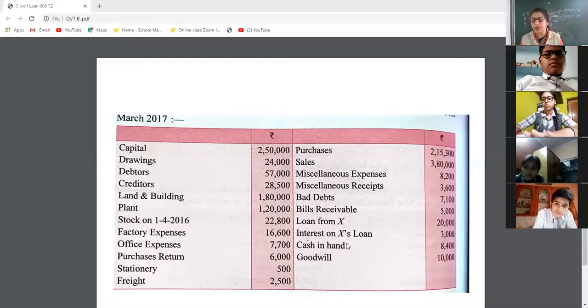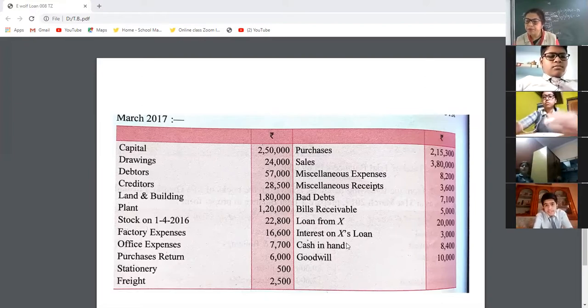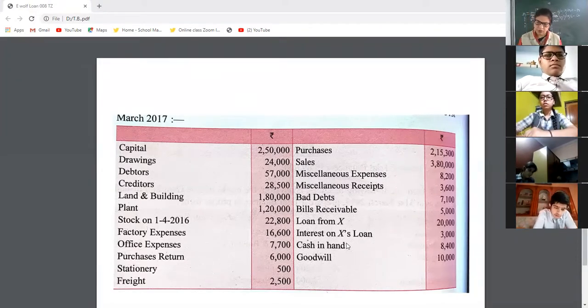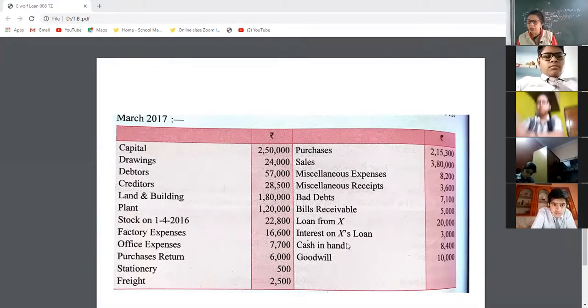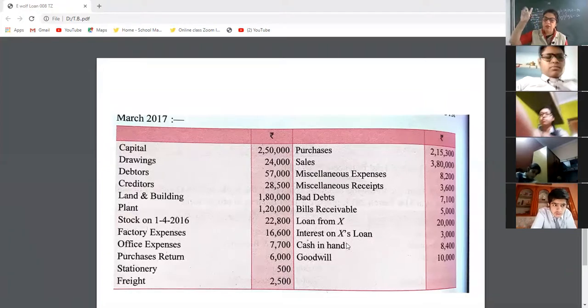Now the next question from Kritika. Goodwill is your asset or your liability? Ma'am, asset. It will be debited or credited? Ma'am, debited. Very good answer. So today I am going to give you a very easy way to learn. See my finger.